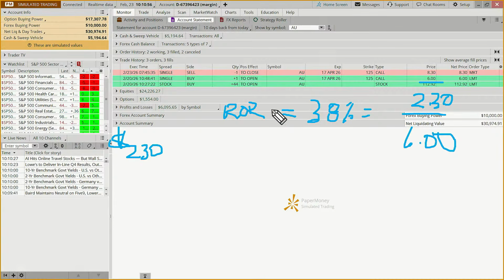So that was that one. Okay. Yeah. So welcome to all the newbies. And this is how you calculate your gain on a long call and how you calculate your return on what you were risking. Okay. So that was AU.